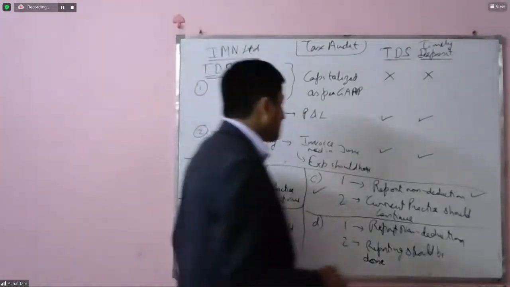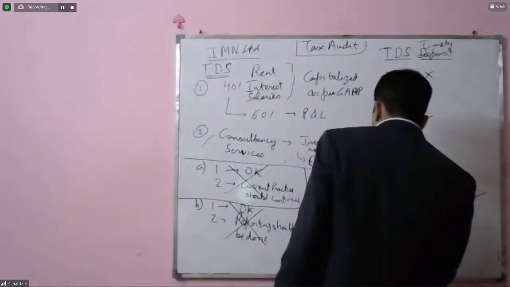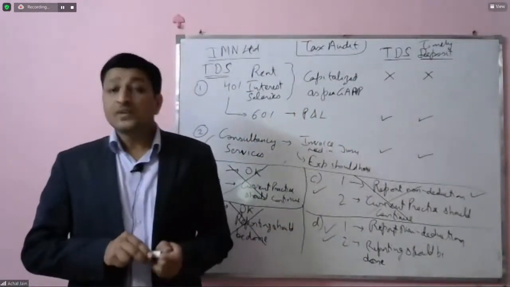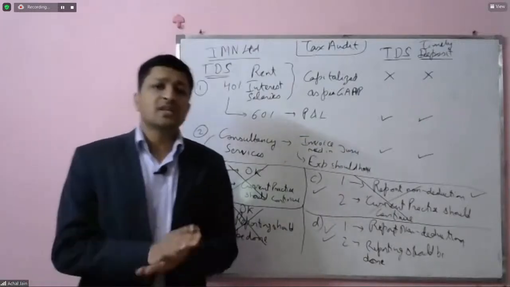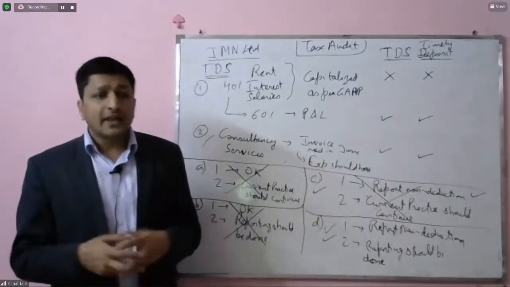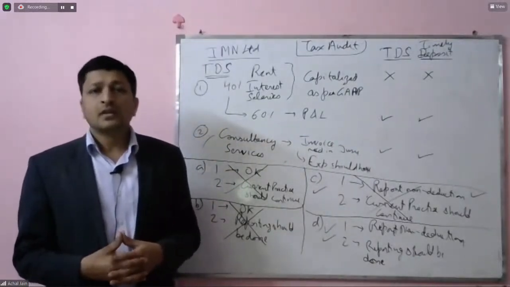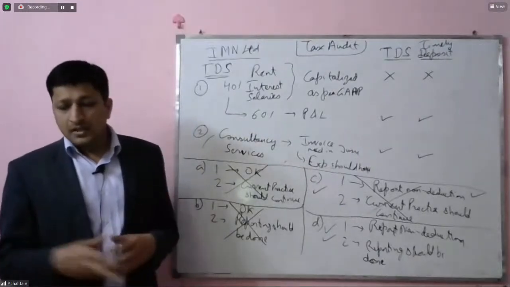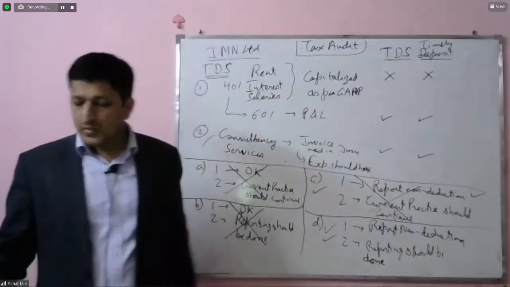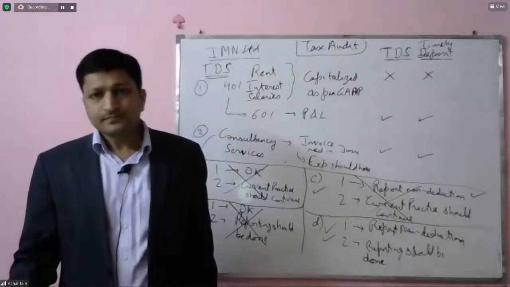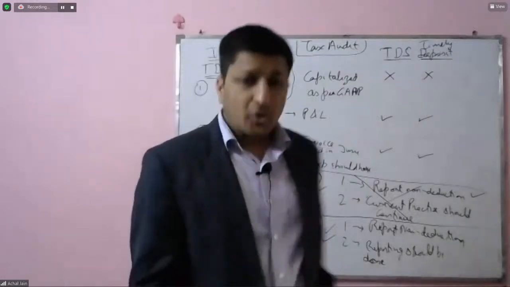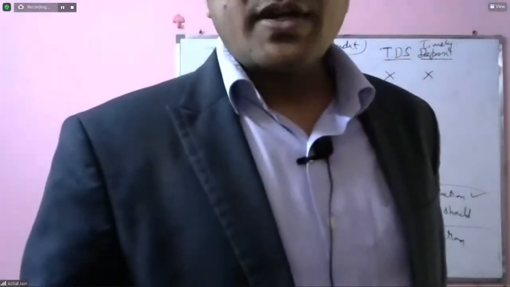So you're right. But at the same time, please understand that if something is required to be accrued and that has not been accrued, and this has been the practice and this has been going on and month on month this has been continuing, will this not be a kind of interest loss to the department? The answer is yes. So Sumit has gone with option number D, and that is also the correct response as per us. Okay, clear on this? Yeah. So we'll now continue on those points.